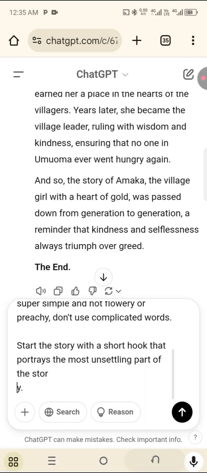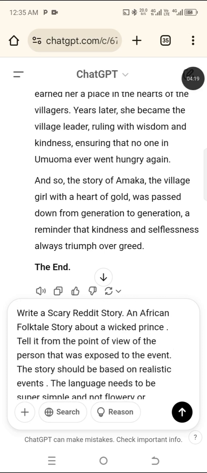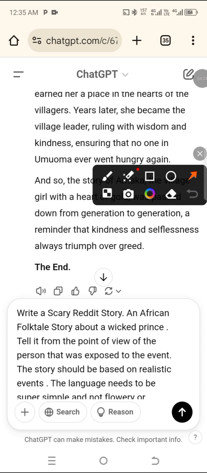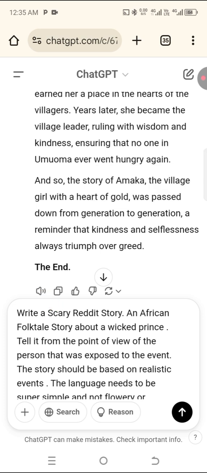So the prompt says, write a scary Reddit story. Look at this now. The story will be more concise, and it will add a lot of suspense. This kind of prompt will make the story more unique.